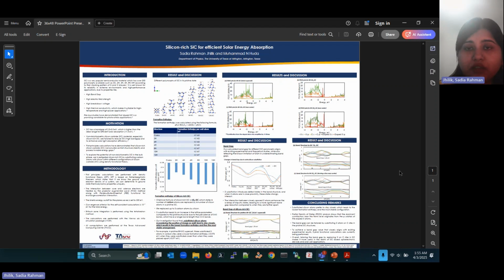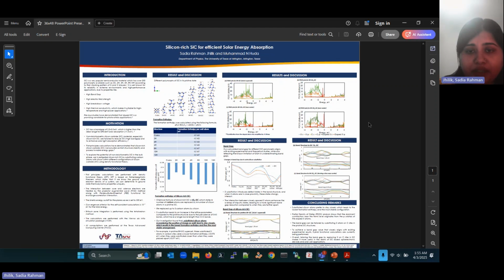From the density of states plots, we can see in pristine 8H SiC, the contribution to the valence band maxima is coming from the carbon p and silicon p orbitals. And for the doped structures, whether one silicon, two silicon or three silicon doped on carbon sites, we can see that the valence band maxima contribution is coming from the doped silicon p orbital.